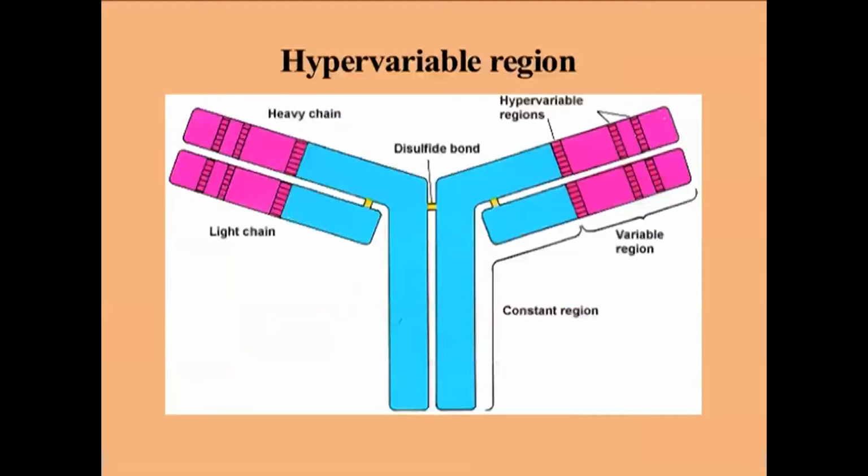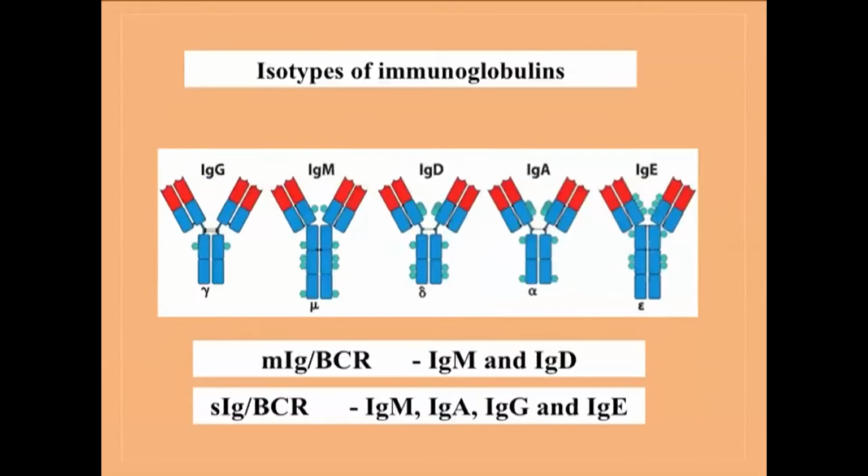And if we look into the detailed map of the variable region, then we will see that 3 regions present in the variable region are hypervariable in their nature. And these 3 hypervariable regions are responsible for binding to an antigen. So this region is called fragment responsible for antigen binding or Fab fragment. Whereas this part, the carboxy terminal domain, shows that there are 5 different sequences present in our serum, and for each sequence, the immunoglobulin is called a particular isotype.